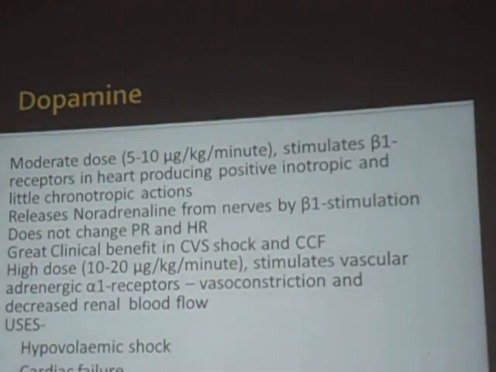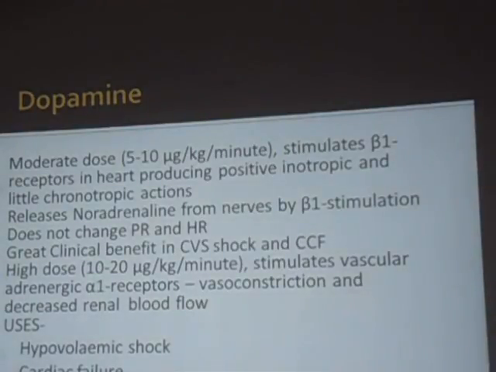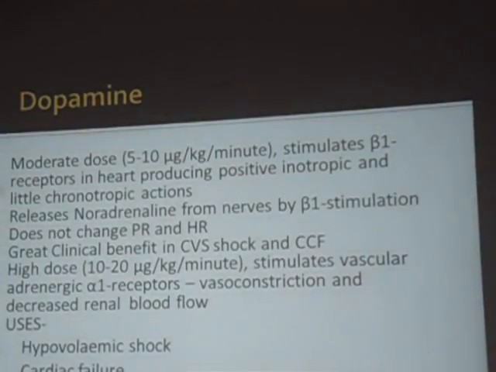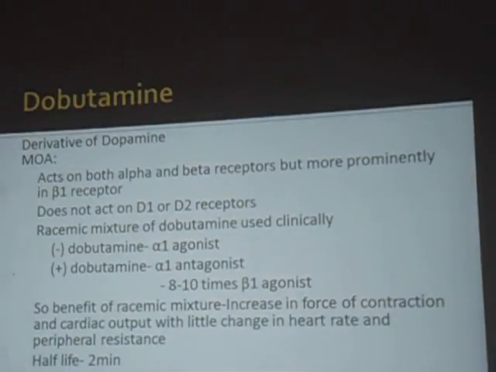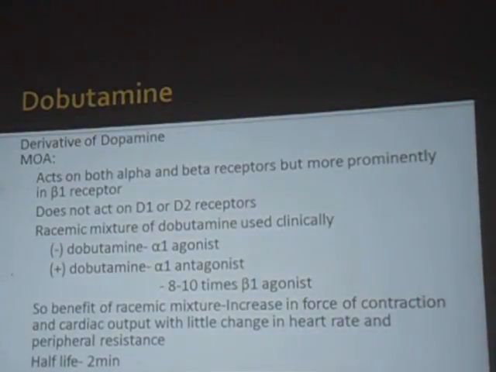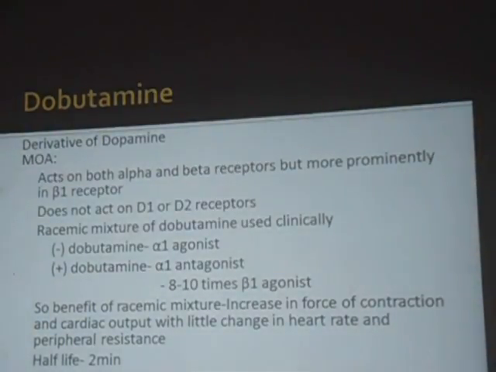Okay, so we are going for these drugs in hypovolemic shock and cardiac failure. At very high doses, it can cause vasoconstriction and decrease the renal blood flow. In case of hypovolemia, the normal urinary output should be maintained. Okay, that is very important. Once it goes to renal failure, we cannot revert the patients back. So dopamine is one more